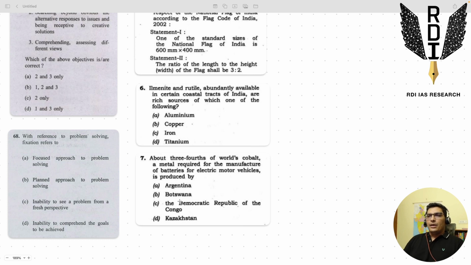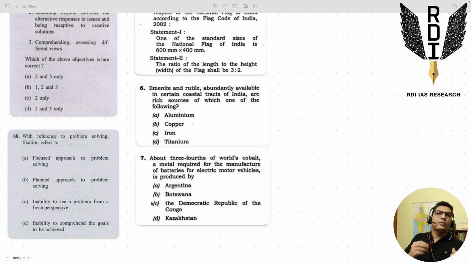And with a little bit of mapping knowledge that Congo is a country in that region, this much knowledge is required, but this is basic knowledge. It's given in your NCERT also, right? This is not very high-fi knowledge. So with just basic knowledge, you can solve this question. So this is like connecting the dots, right?